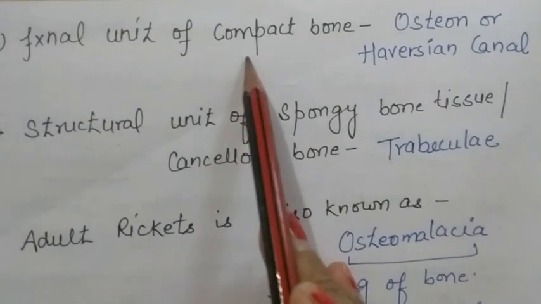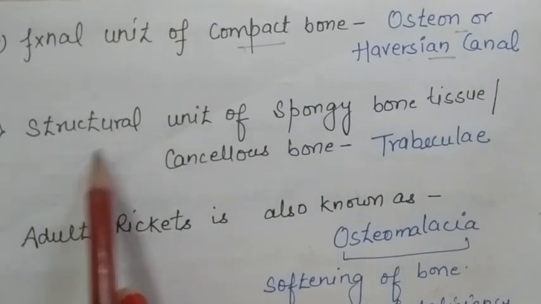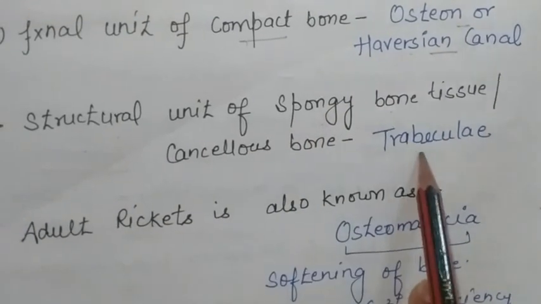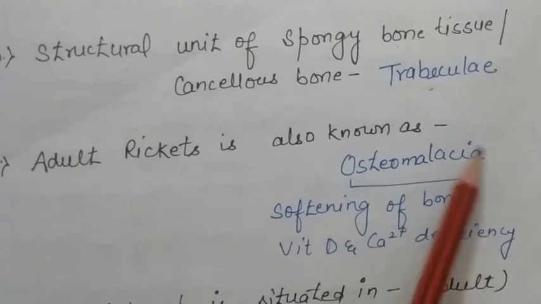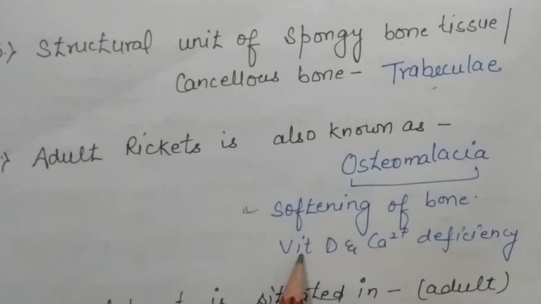The functional unit of compact bone is osteon or Haversian canal. Structural unit of spongy bone tissue or cancellous bone is trabecula. Adult rickets is also known as osteomalacia. In osteomalacia, there is softening of bone because of deficiency of vitamin D and calcium.